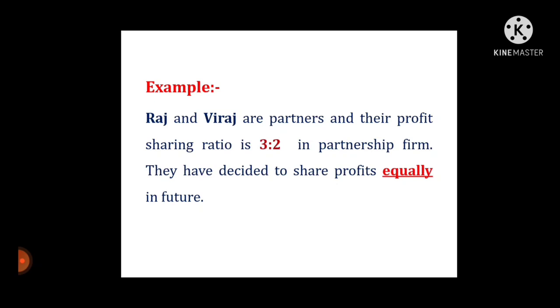Raj and Viraj are partners and their profit sharing ratio is 3:2 in the partnership firm. They have decided to share profits equally in future. Raj and Viraj decide to change their profit sharing ratio and share profit equally in future, and this change is called reconstitution of partnership.